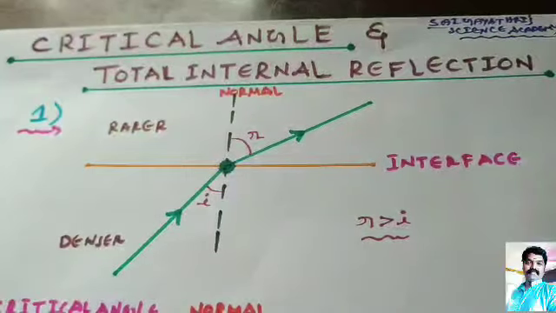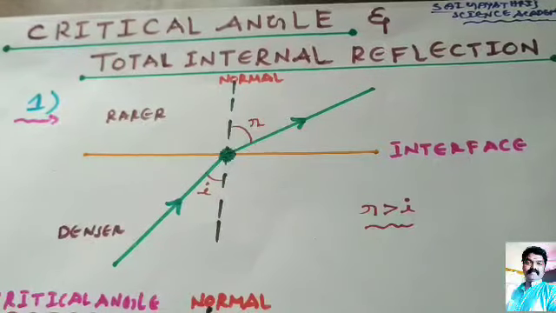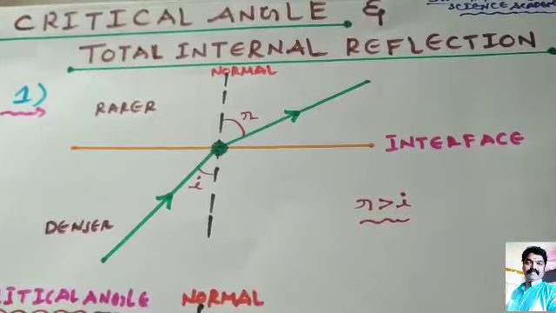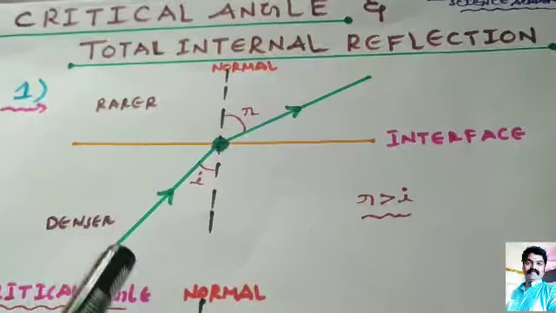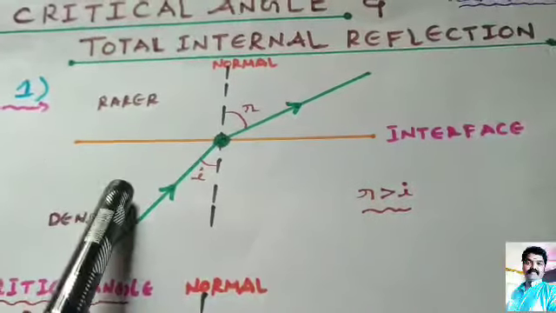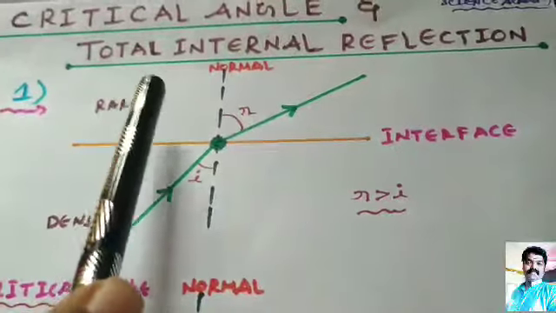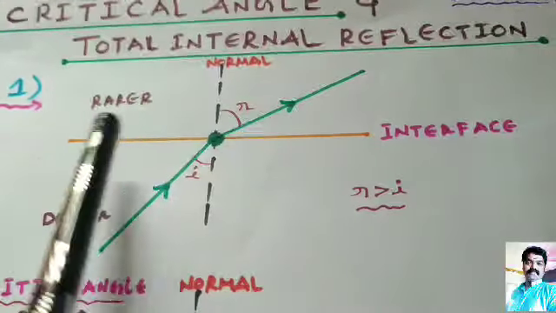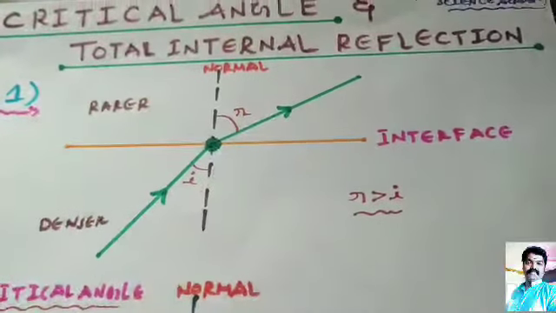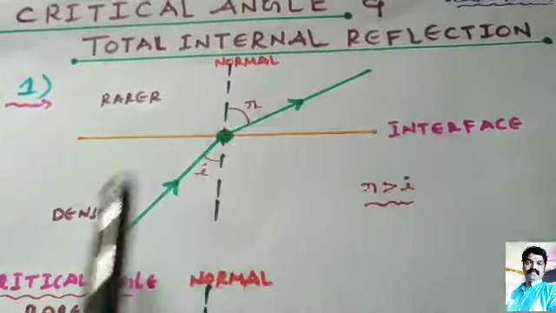Dear children, in this session we are going to discuss critical angle and total internal reflection. See here, this is a denser medium, maybe water or glass. This is a rarer medium, maybe air or vacuum. This is the interface separating the two mediums. This is the incident ray and the refracted ray.